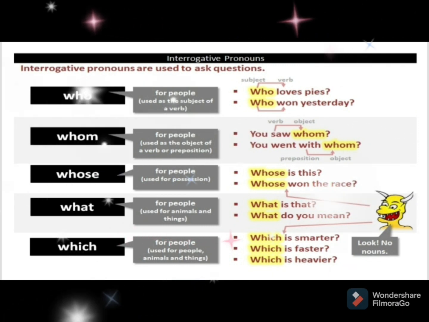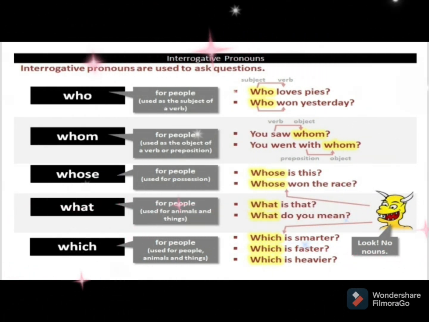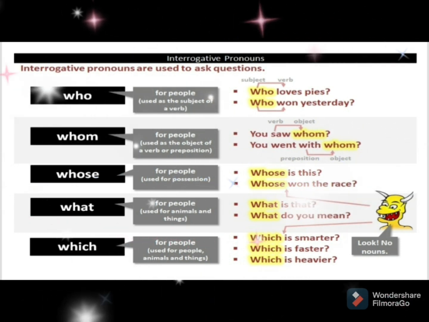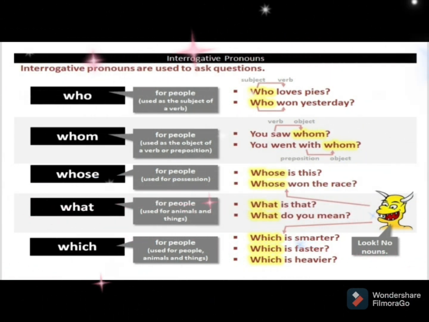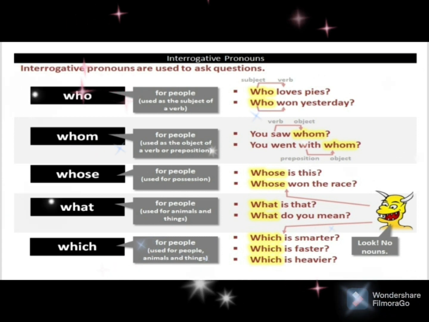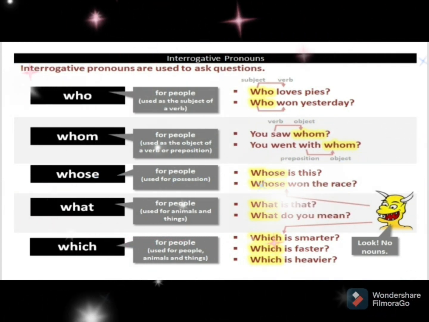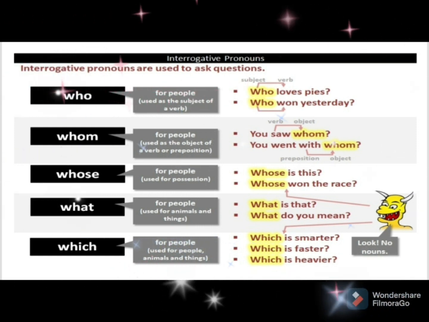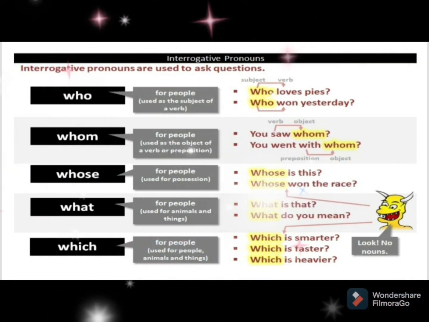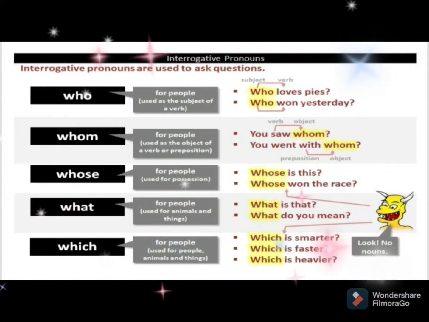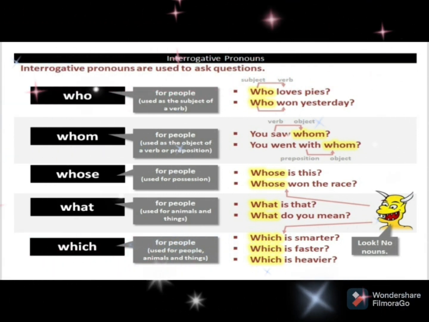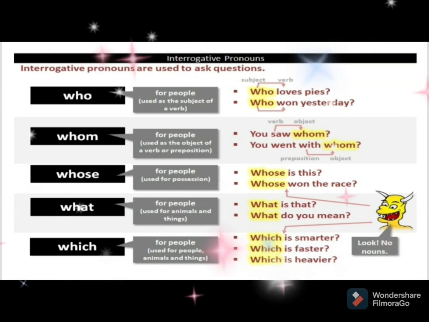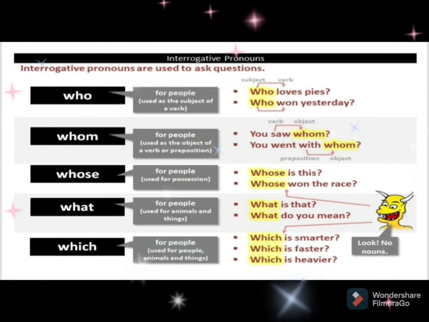The next kind of pronoun is interrogative pronoun. Words used to ask questions are called interrogative pronouns. Who, whose, what, which, whom are known as interrogative pronouns. Whom is used to ask questions for people. Whom refers to objective case. Whose talks about the belongingness of things. What and which are used to ask questions about things.